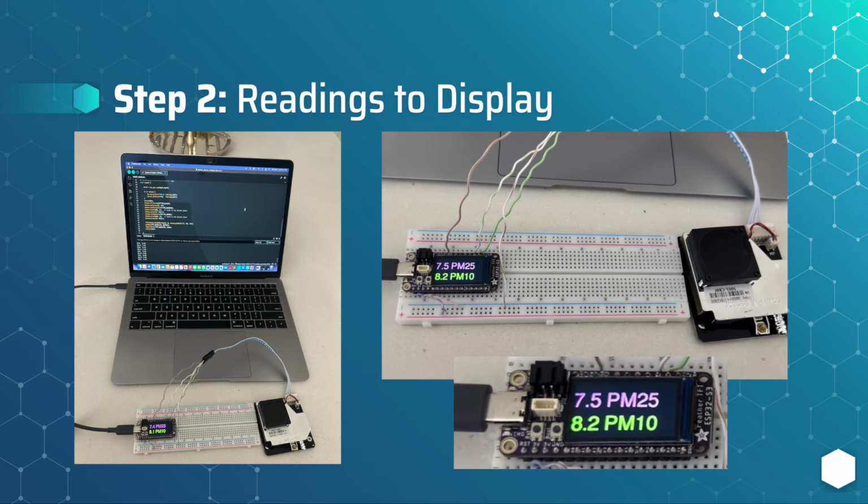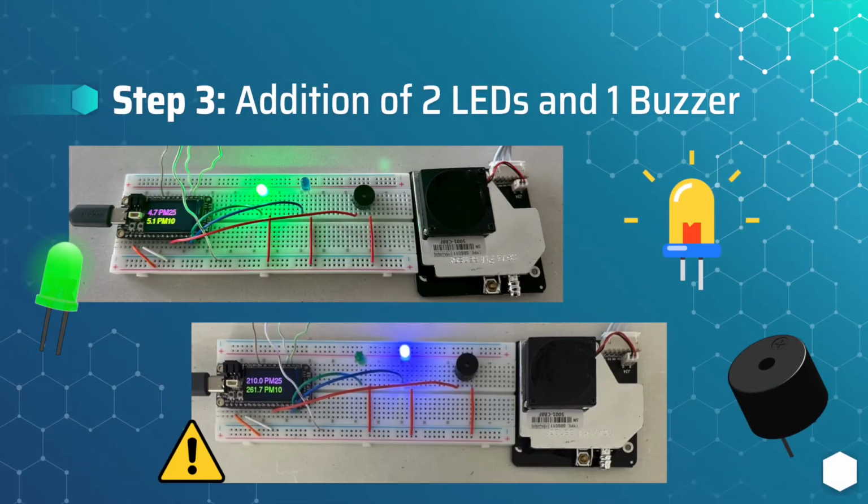The second step consisted of getting the readings to the TFT display. The code for this was written through the help of Tutorial 8. The third step consisted of using LEDs and a buzzer to alert the users about the air quality in their house. The code from steps 1 and 2 was incorporated into this, and the rest of the code was written through the knowledge gained from the tutorials about LEDs and buzzers.